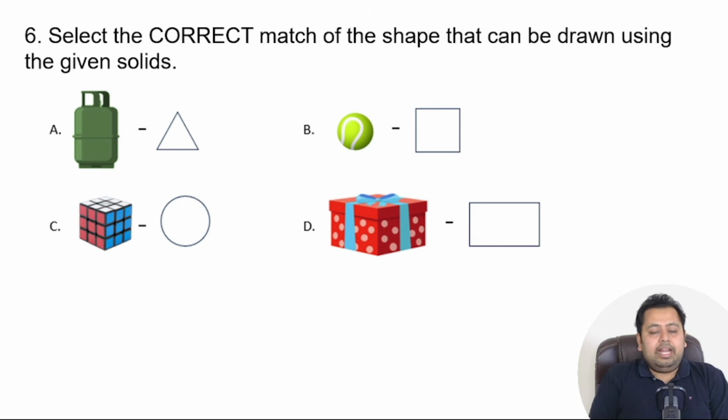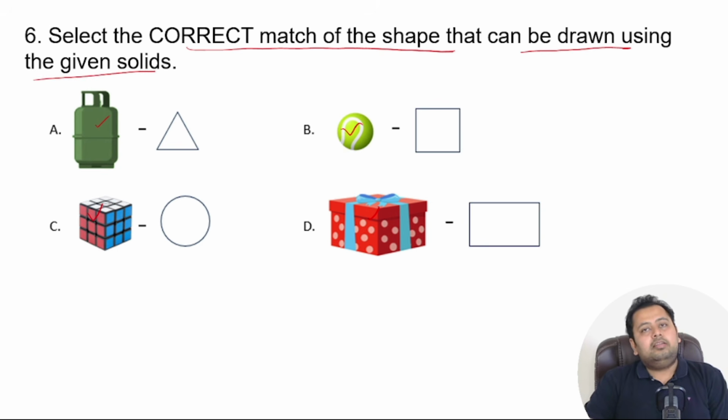Right. Select the correct match of the shape that can be drawn using the given solid. So you can see some products here and then some shapes that are given over here. Which is the correct match of the shape that can be drawn using the given solids? Again, 3 seconds. Give yourself some time and answer the question.